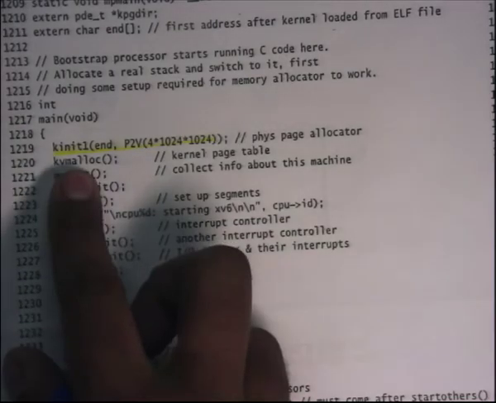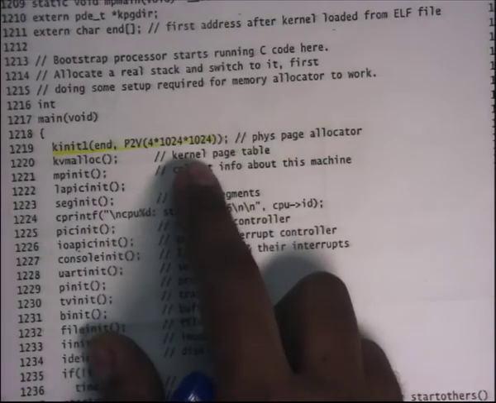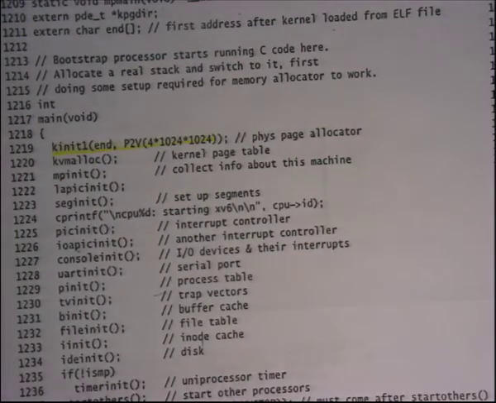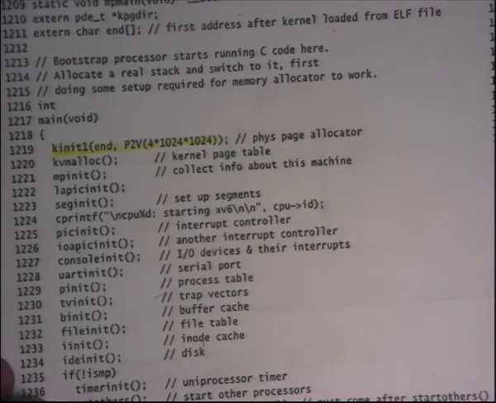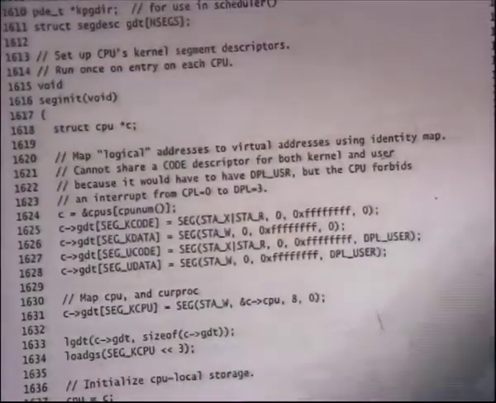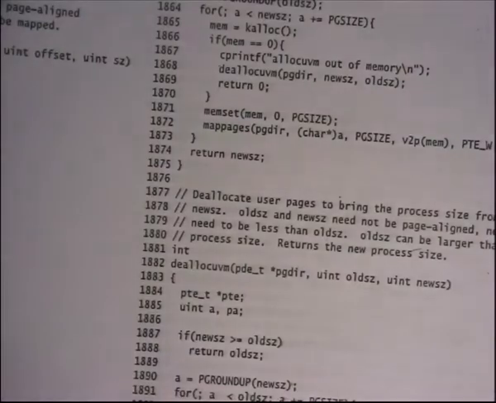And so kvmalloc is going to initialize kpgdir, and inside kvmalloc it's going to call kalloc to allocate these pages for the page table. Okay, all right. So now let's look at kvmalloc. That's sheet 16. We were looking at it last time, but let's look at it again. Sheet 17.